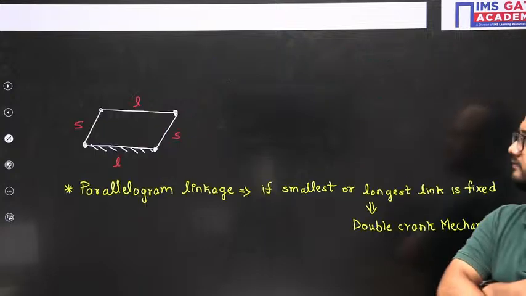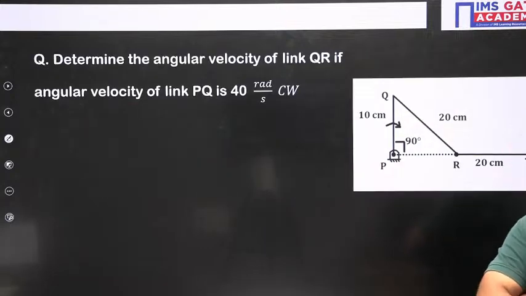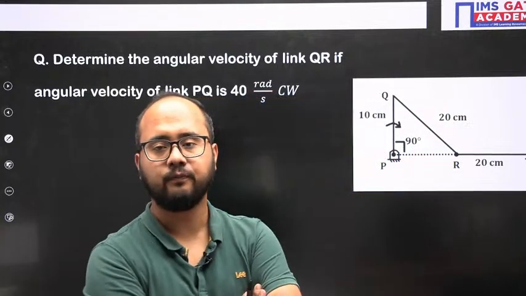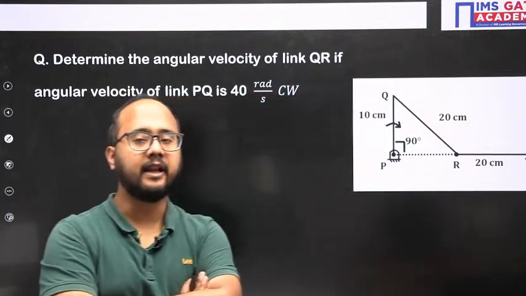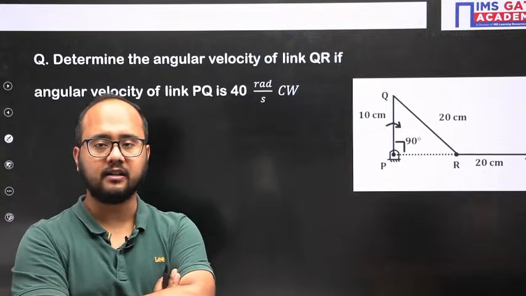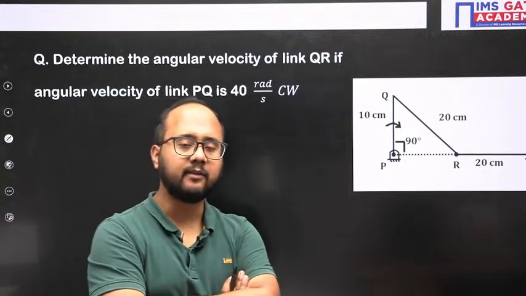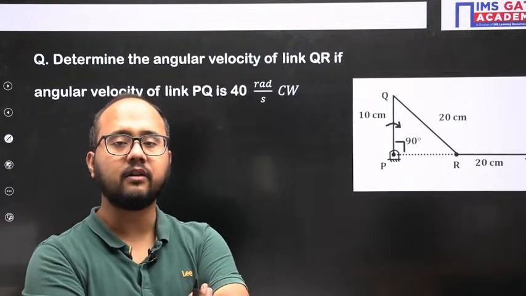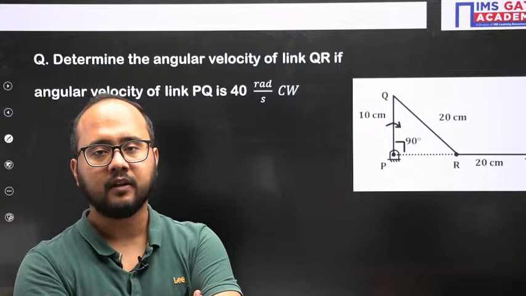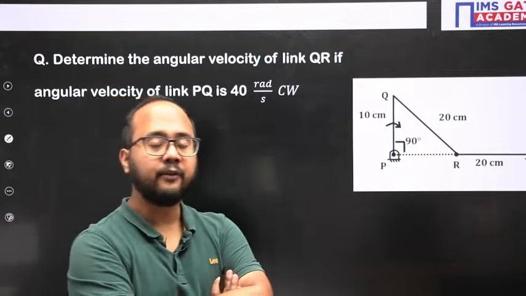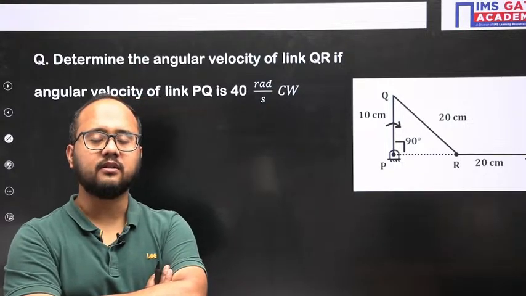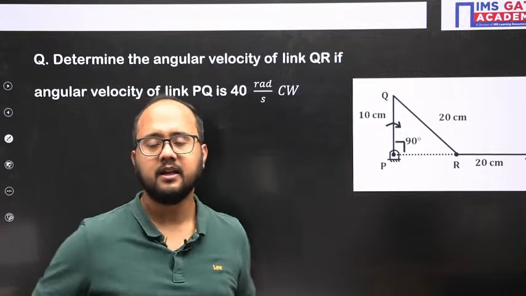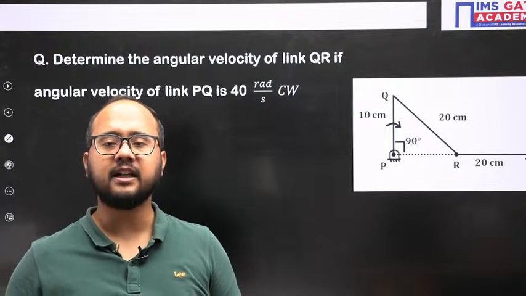From simple mechanisms, I told you initially, the angular velocity ratio theorem is a very important theorem in numericals. Because of that theorem, we can easily calculate the angular velocity of any link. In previous year GATE questions, a lot of questions have been asked from this single theorem. For calculating velocity, there are two methods.